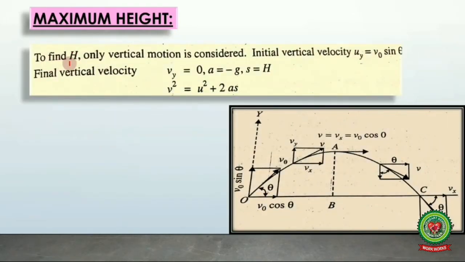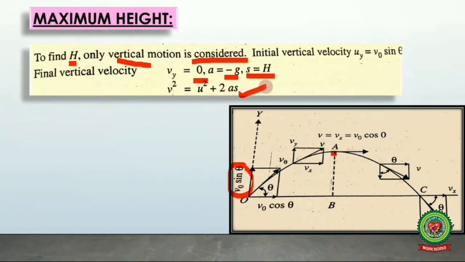To find maximum height, that is h, only vertical motion is considered. Because height is along the y-axis, we will consider only vertical motion. Initial vertical velocity, that is uy, is equal to v naught sin theta, which is the vertical component of the velocity. Since we have to find the maximum height attained, we have to find the height of point A from B. Therefore, we consider the final velocity at point A, and the final vertical velocity at point A is 0, as we have already discussed, because at maximum height vertical velocity becomes 0, and acceleration due to gravity is minus g, where s is the displacement from the ground.